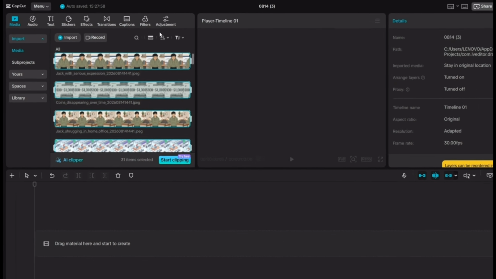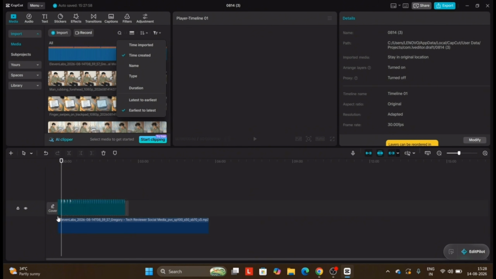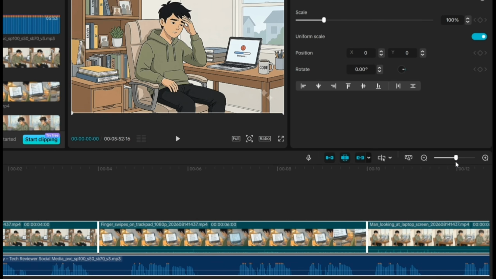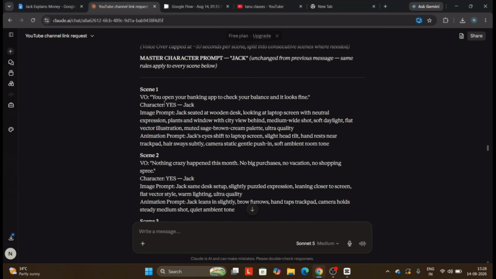After that, go to Filter and select Time Created. Then drag all the files onto the timeline. Now zoom in a little on the right side so everything is easier to see, like this. Next, we need to properly sync the clips with the voiceover. So we'll go to Claude and check the voiceover for scene 1.